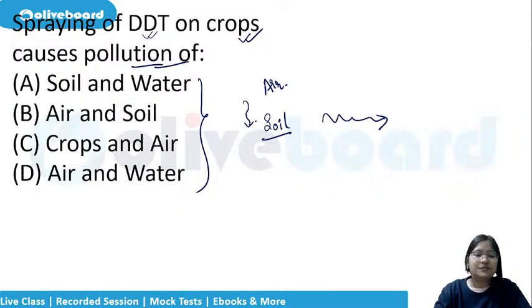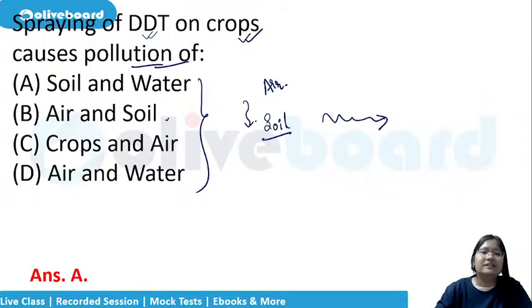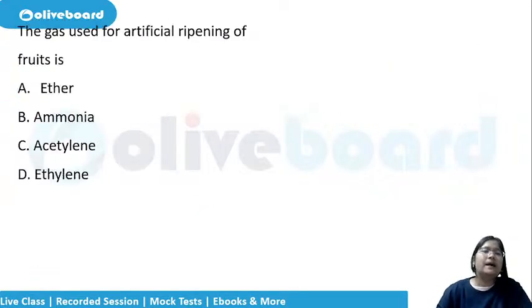Sometimes they will ask like that also, no? Which two we will select? Any guesses? We will select that they are causing air and soil pollution. Yes, otherwise it is causing all the three kinds of pollution, that is air, water and soil. All the three kinds of pollutions it is doing. Okay, so the correct answer should actually be air, soil and water. This should be the correct answer if you find this as the option. Okay. Come to the next question.